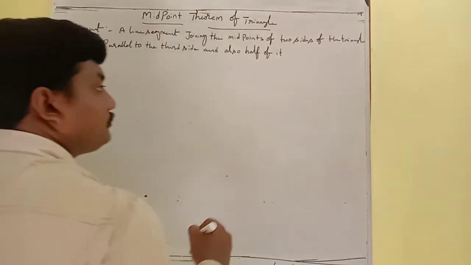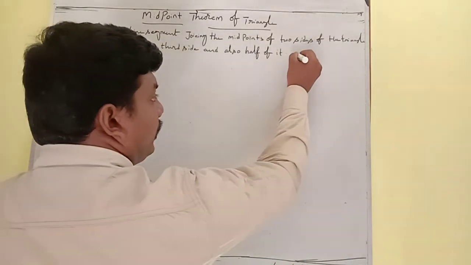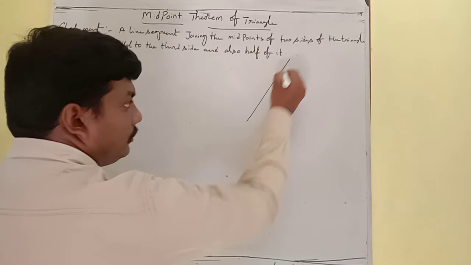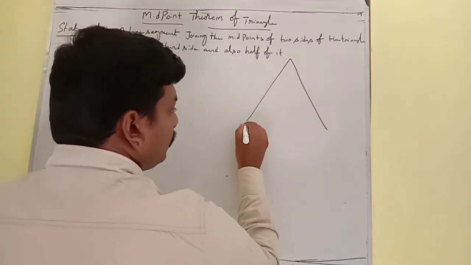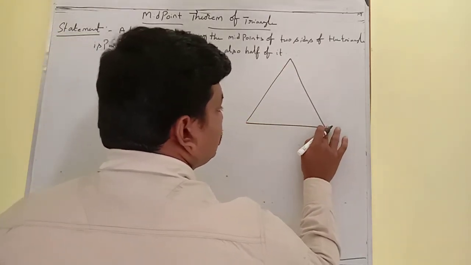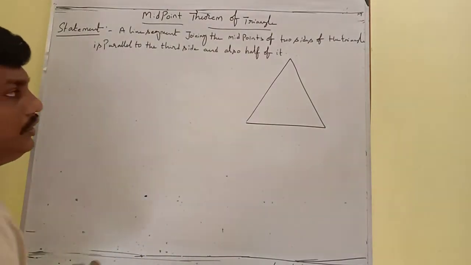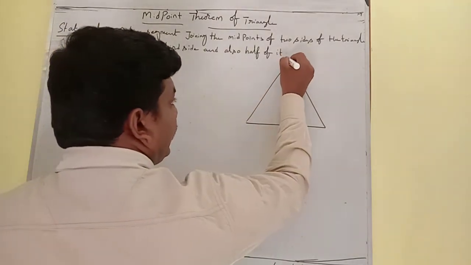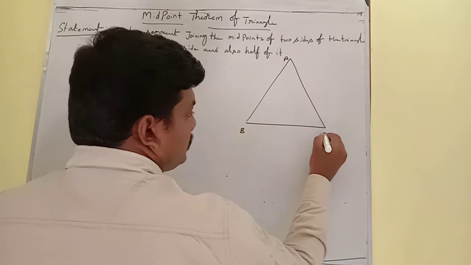Let me see now. First we are going to draw a triangle. This is a triangle. In this triangle, let me consider this is triangle ABC.